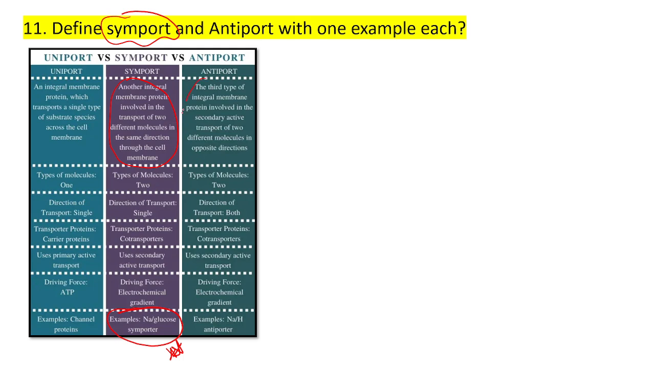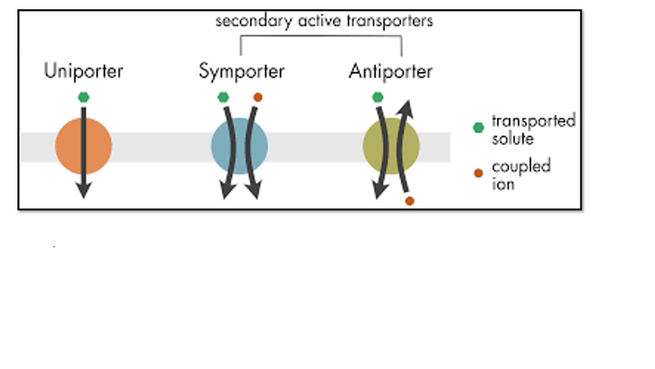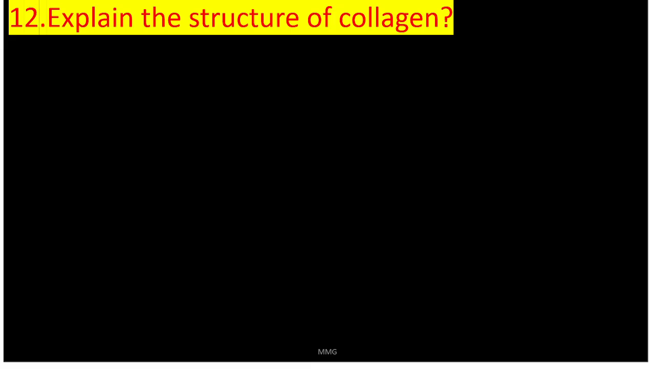Antiport, where there is a transport of two different molecules in opposite direction. Example, sodium hydrogen antiport. So if you write the definition, you will get 3 out of 3 along with the examples, and the rest all also you can write in your upcoming exam. Secondary active transporter can be symporter or antiporter. This diagram you can write in your exam.